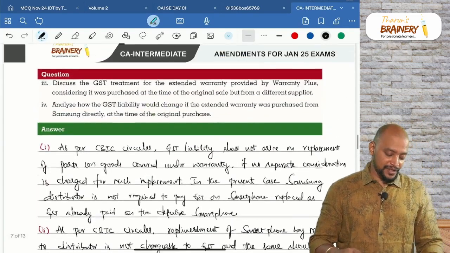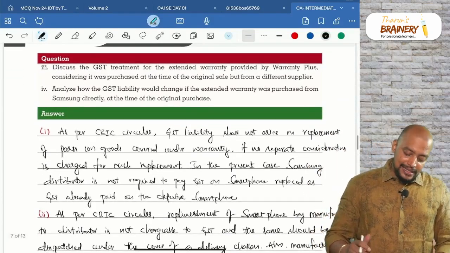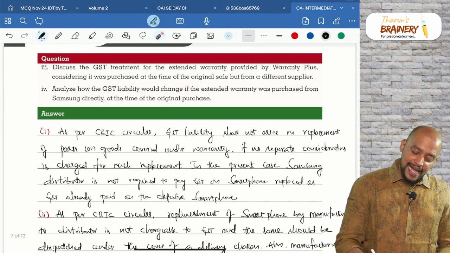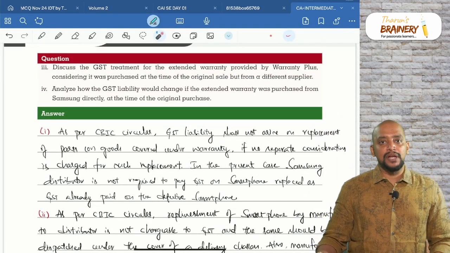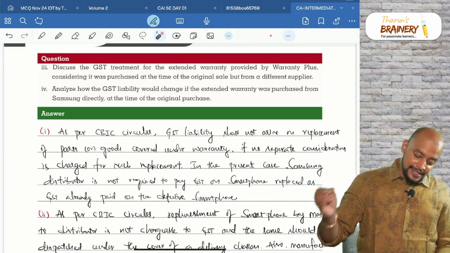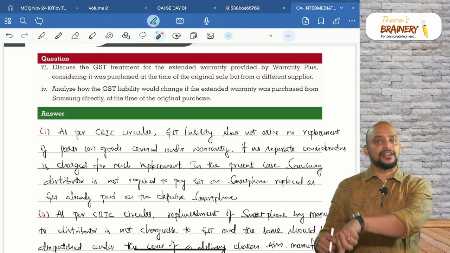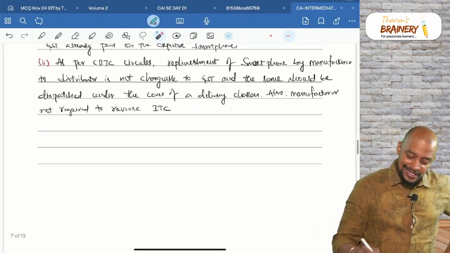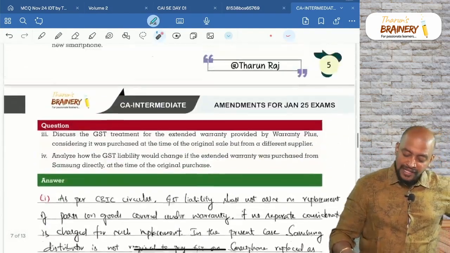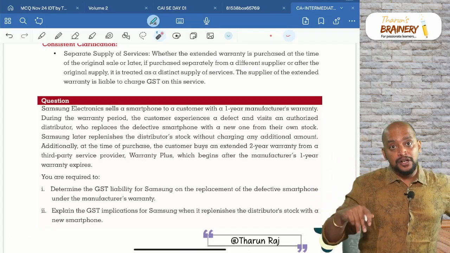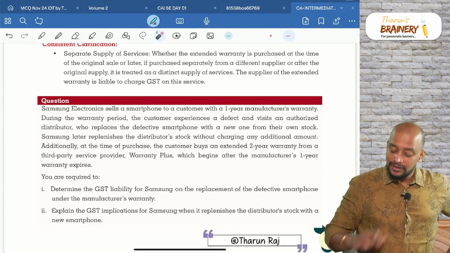Then third part of the question. Discuss the GST treatment for the extended warranty provided by Warranty Plus, considering it was purchased at the original sale but from a different supplier. So what is it? Is it an independent supply, or we will take the rate of that smartphone? It's an independent supply.